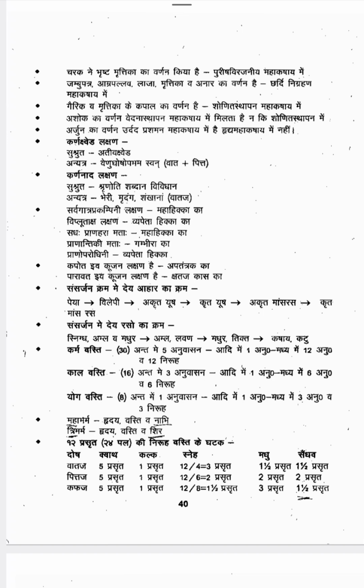Then based on the rasa, how we have to give. First starting with snigdha amla madhura rasa, then amla lavana, then madhura tikta, then kashaya katu. This is the order of rasa to be taken in Samsarjana Krama.